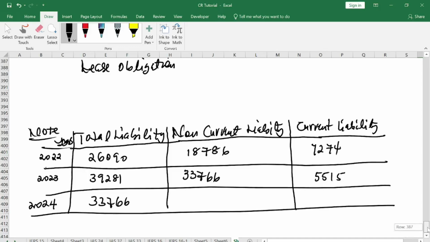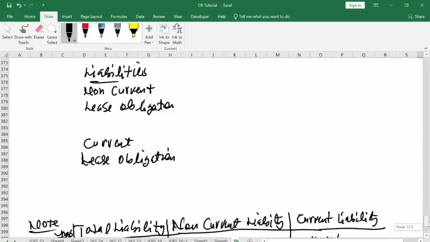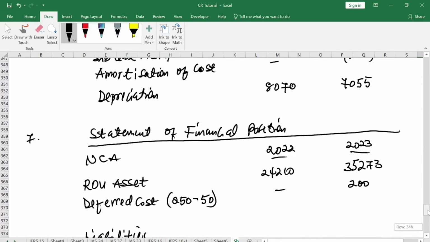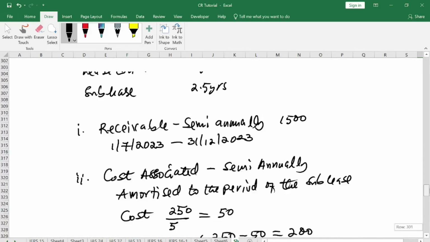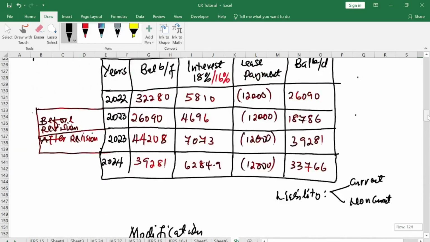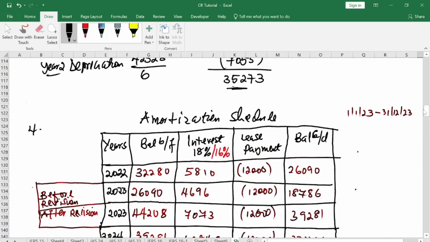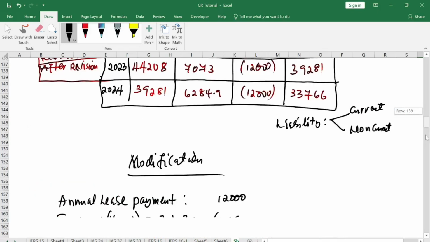All right. So you also have another option if you don't want to go through this. If you want your long-term liability, just come to the second year. Pick the before revision balance, which is 18,786.